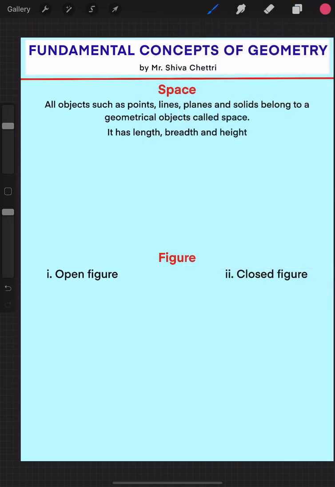All objects such as points, lines, planes and solids belong to a geometrical object called space. See, now it has got length, breadth and height. The statement itself says it has got length, breadth and height. So in a plane, what did we do? We just had length and breadth, but now there is also a height. So that's why it becomes a space. Let us see how we form a space.